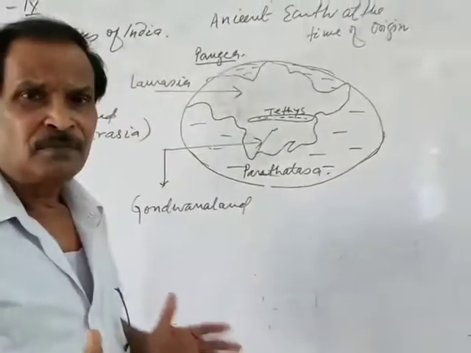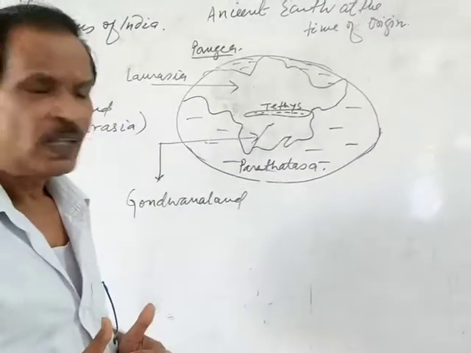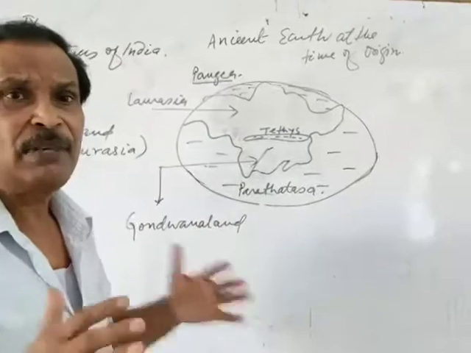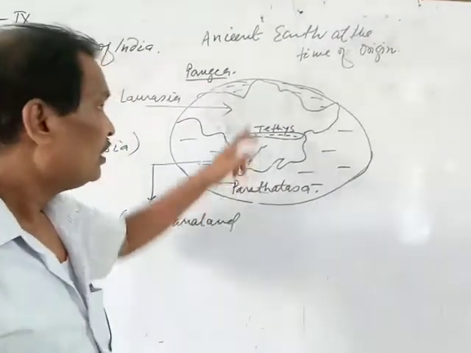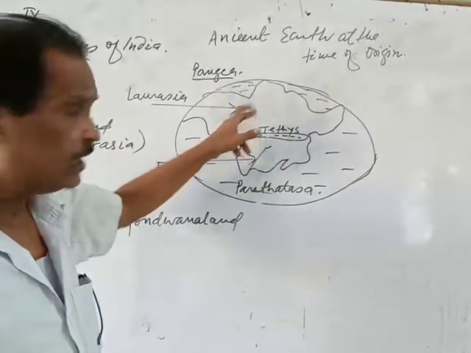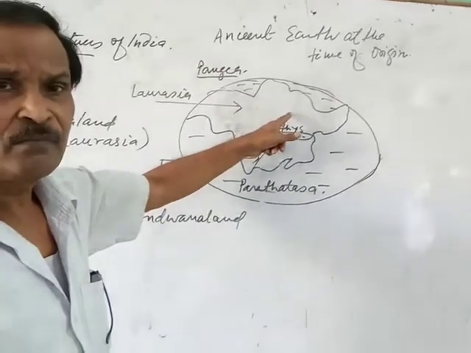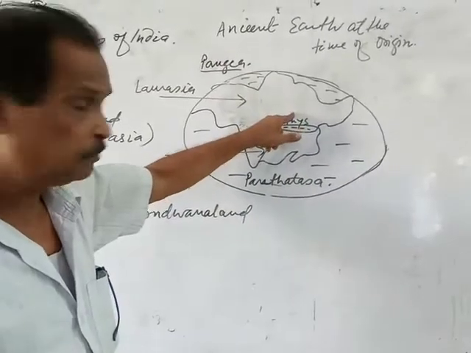In that position, that Pangaea was out of balance, and it was divided into major parts, 7 major continents. Angara land was divided into North America, Europe and North Asia, and Russia, Siberia.